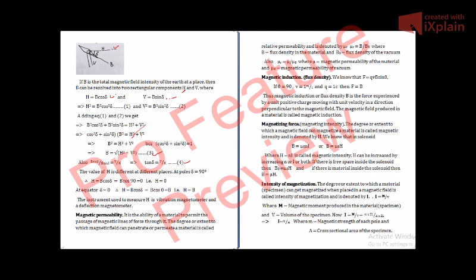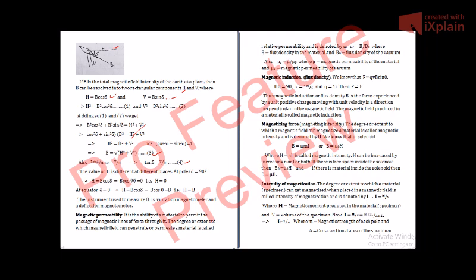The instrument used to measure H, that is the horizontal component of the Earth's magnetic field, is known as vibration magnetometer or deflection magnetometer. With the help of these two instruments, if you have them in the laboratory, you can find the horizontal component of the Earth's magnetic field at different places, or the location where you live.